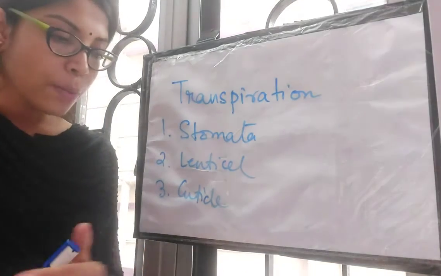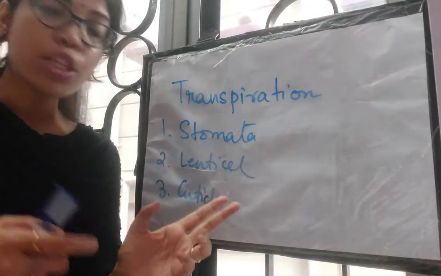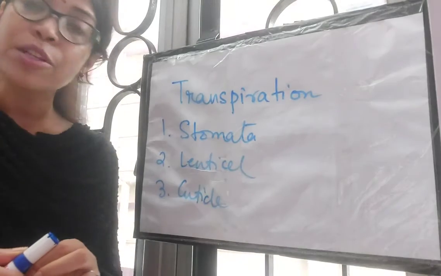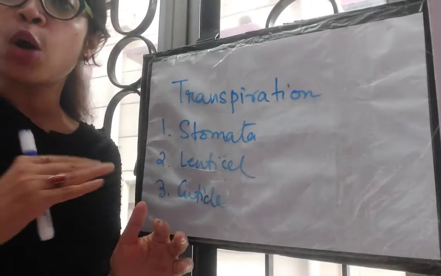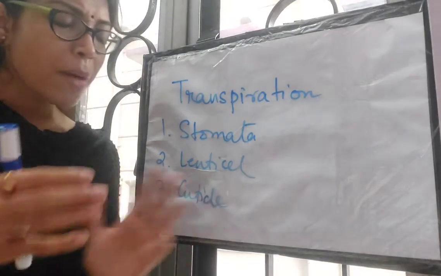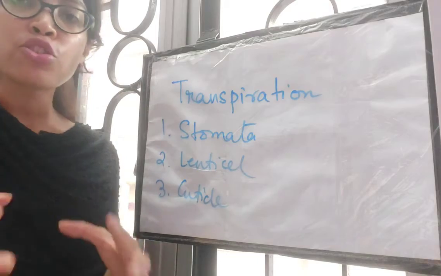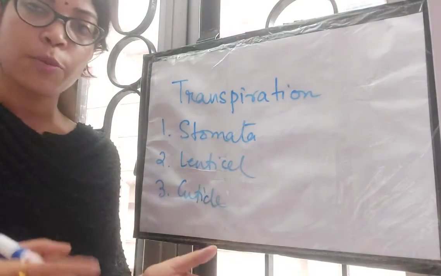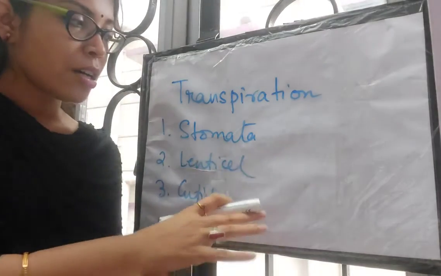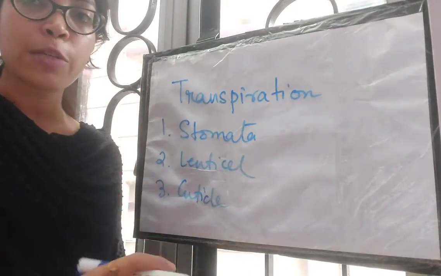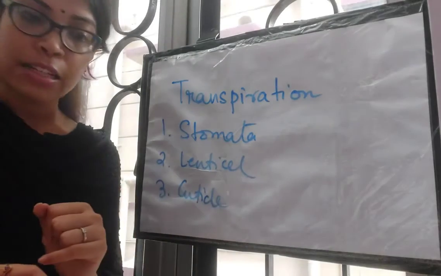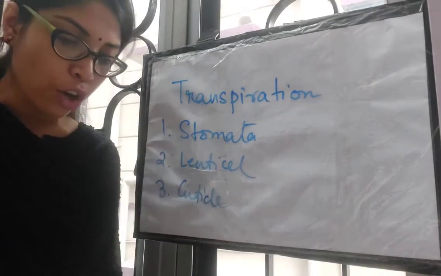Okay, and the third one is cuticular transpiration, and these cuticles are basically found on the epidermis. Epidermis means the outer layer of the leaf and stem. Okay, so about 10 to 12% of transpiration takes place through the cuticle, and the rest, 80 to 90%, through the stomata, and very little percent through the lenticels. Okay, I hope I'm clear to you all.